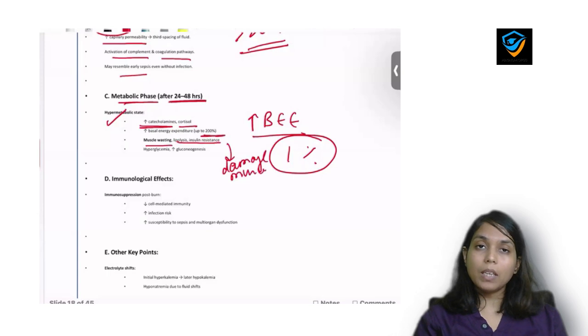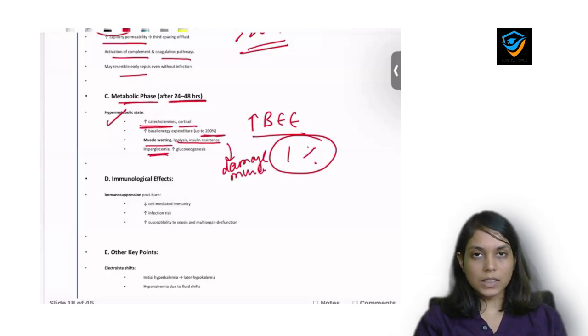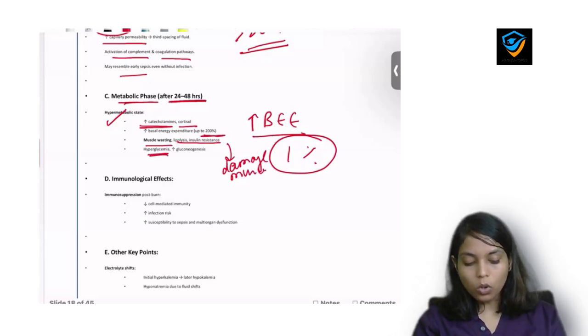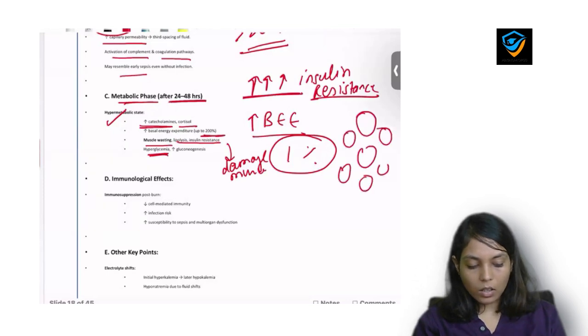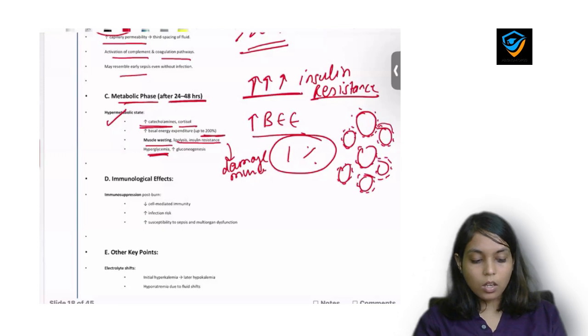Okay, there will be hyperglycemia. Why? Because now there is insulin resistance. As I already told you, in any fight and flight situation there will be insulin resistance. What is meant by insulin resistance? Insulin resistance means these cells have the receptors to use insulin, and when these cells use insulin, there is metabolism of the glucose inside the cell.